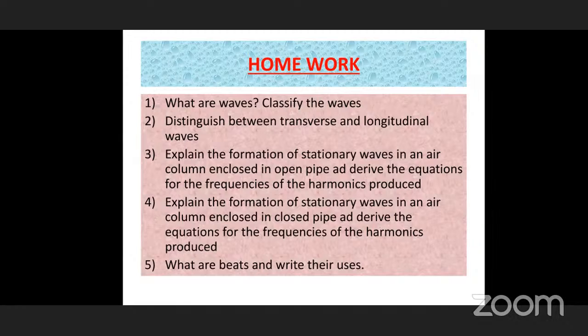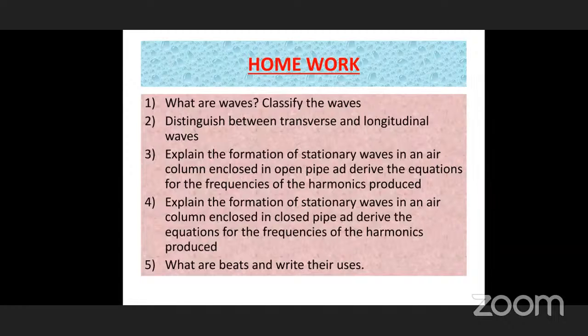Open pipe means a pipe in which both ends are open. It is called an open pipe. Here, at both open sides, the air particles are free. The air column is present in the pipe, so the air particles are free at the open sides. Therefore, antinodes are formed at both open sides.